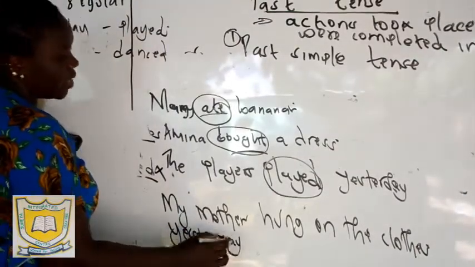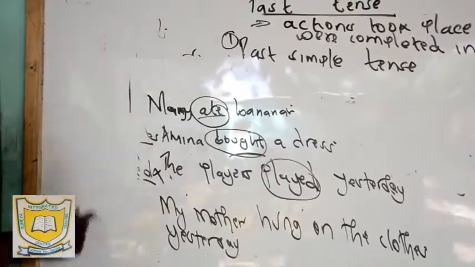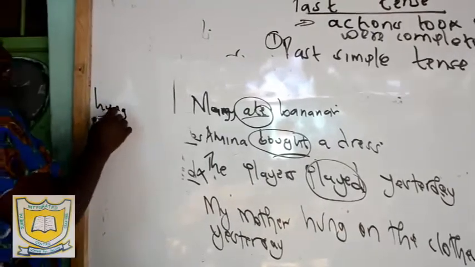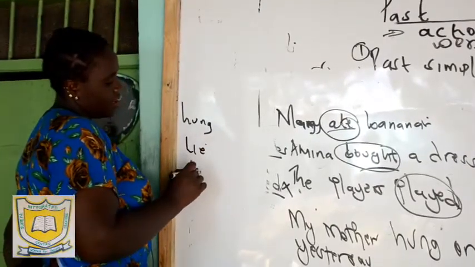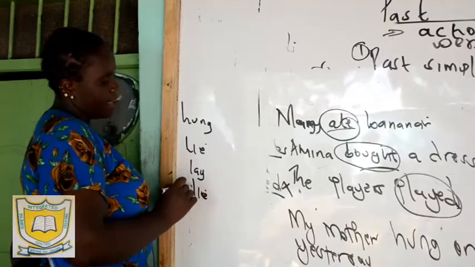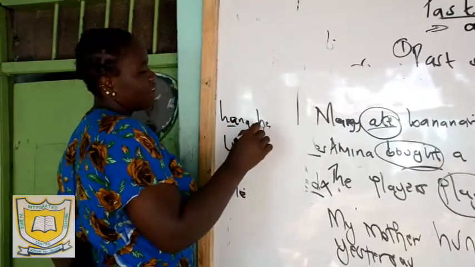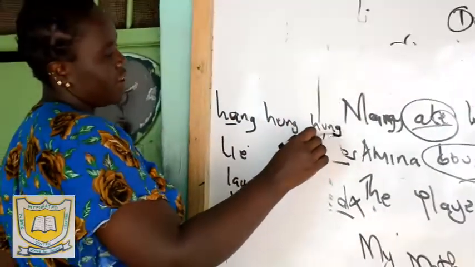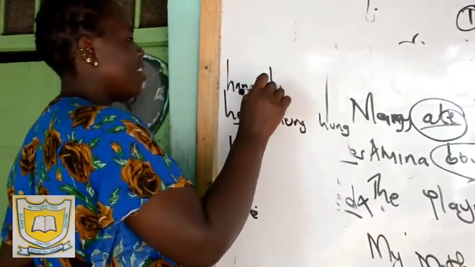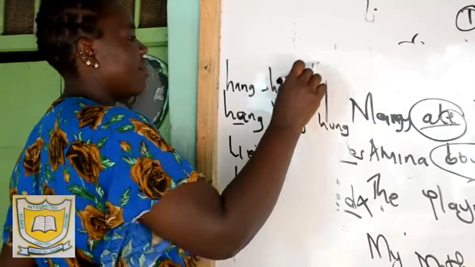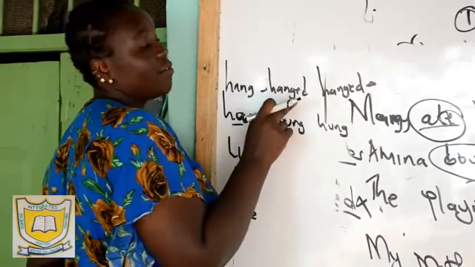Now, when it comes to the past tenses, what most people don't understand, maybe the most confused verbs, are hang, then you have lie, then you have lay. Now you realize that hang can take hang, hung, hung. Past tense is hung, past participle is also hung. But we have also hang, hanged, hanged, like to be killed while suspended.